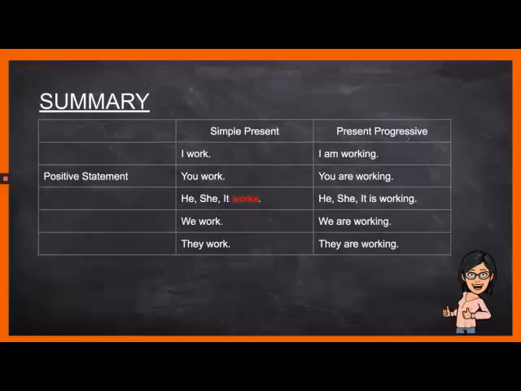In present progressive, however, it is easy because all we need to do is add ing at the end of every action word, and of course, depending on what subject you use, your verb be would vary. All right? Present progressive, this is simple compared to the simple present.